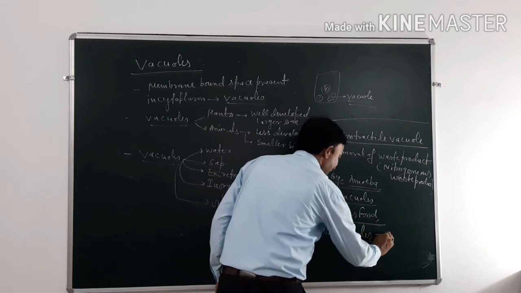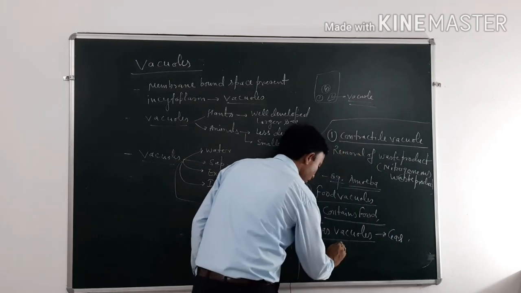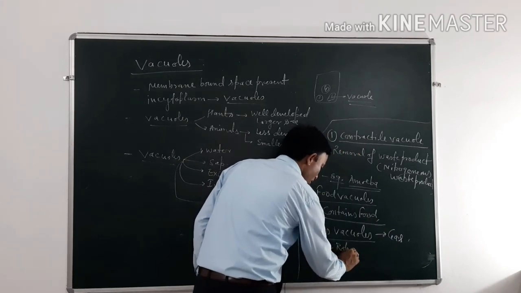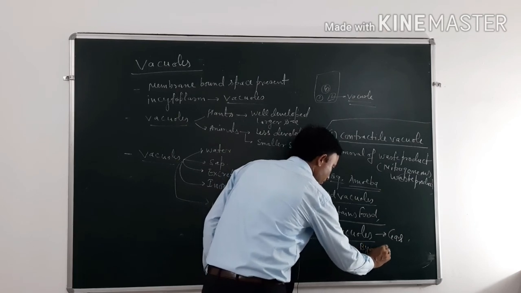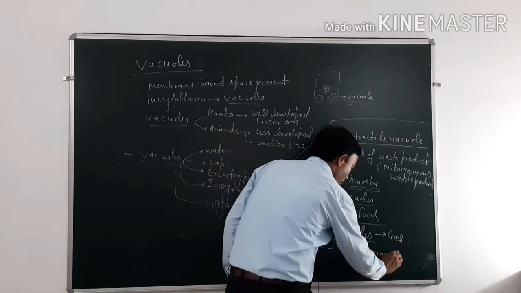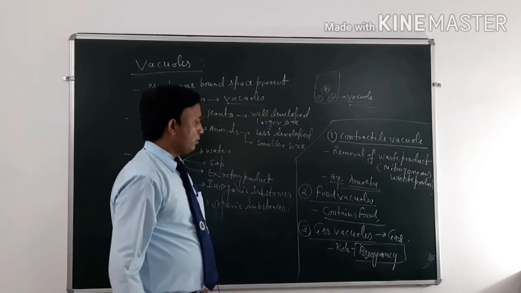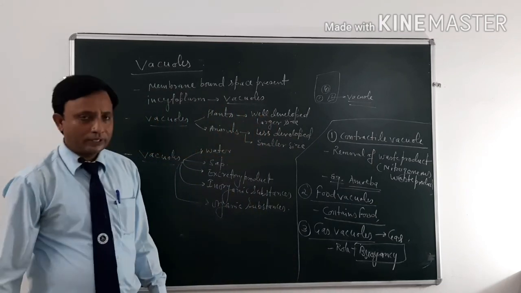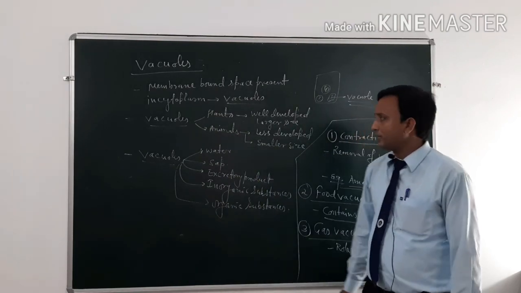And the third vacuole is known as gas vacuole. Gas vacuoles contain gas. What is the role? Maintaining buoyancy. This is the very important role of the gas vacuoles. So here the vacuoles are finished. Thank you. Have a nice day, all of you.